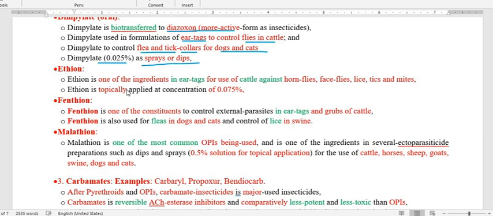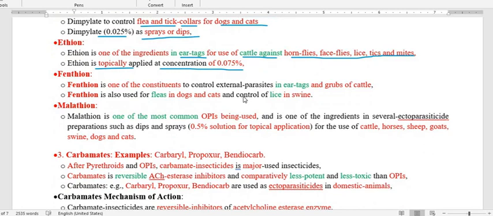Next is ethion. Ethion is also used as an ectoparasiticide. This is used as an ear tag. We give this drug as an ear tag in cattle against the ectoparasites horn flies, face flies, lice, ticks, and mites, and the percentage for the topical concentration is 0.075%. Next is fenthion.